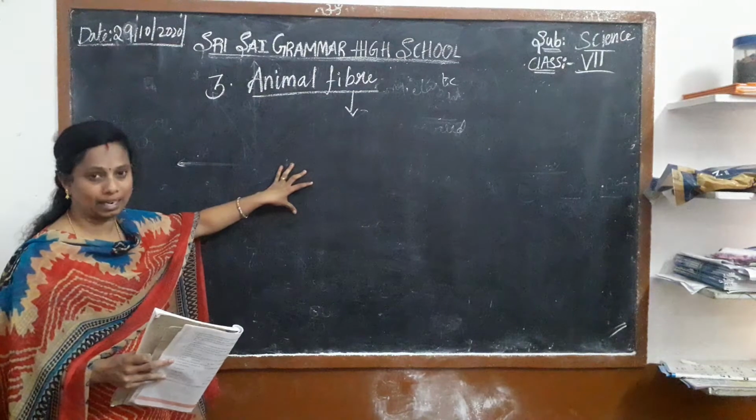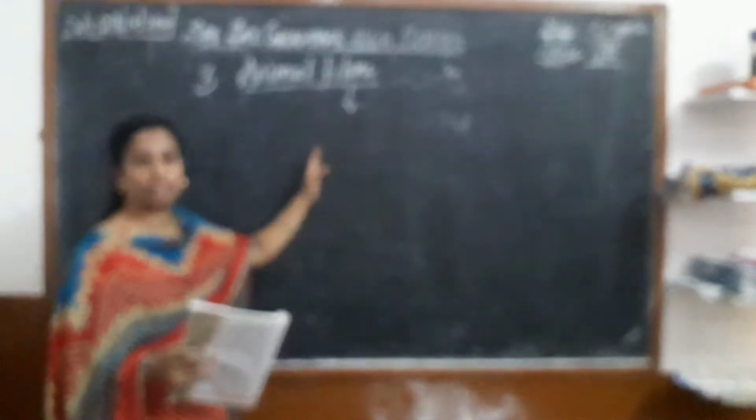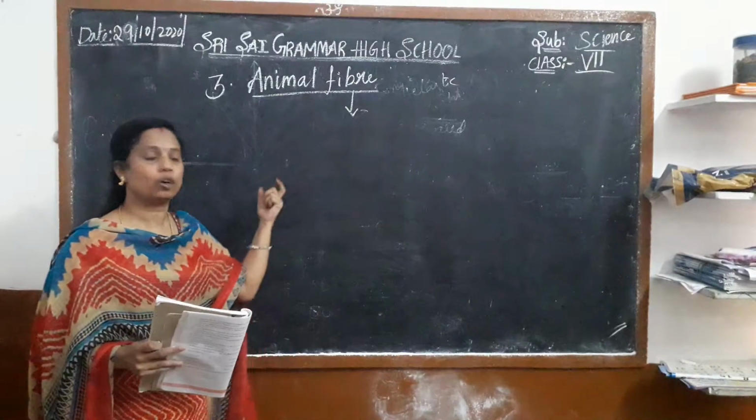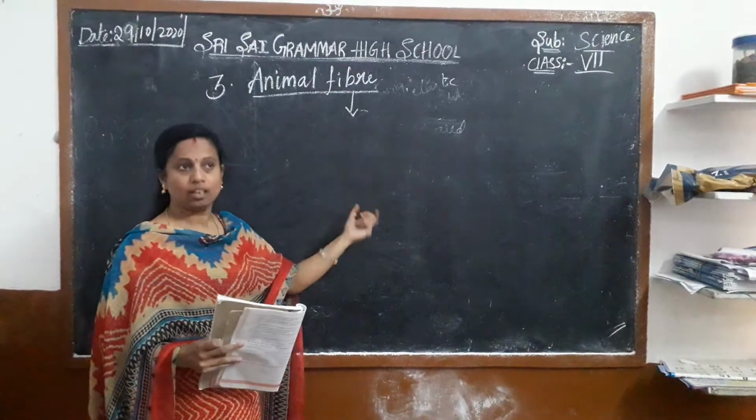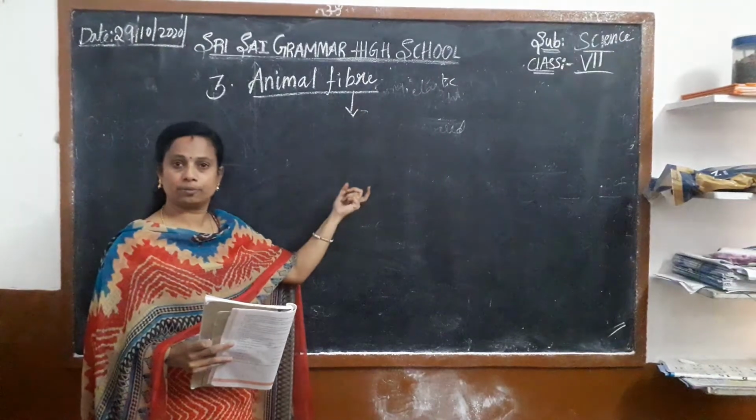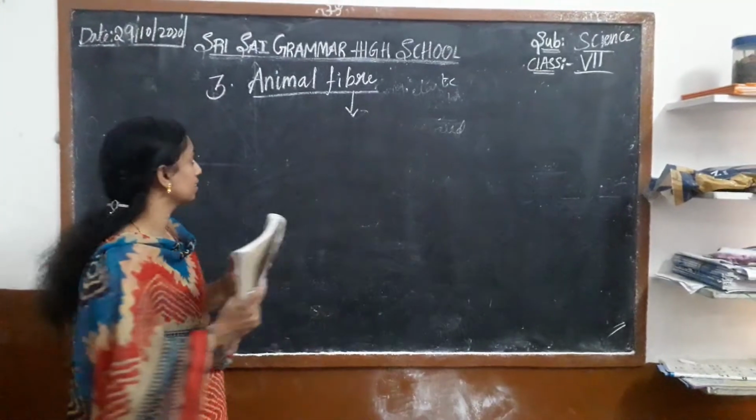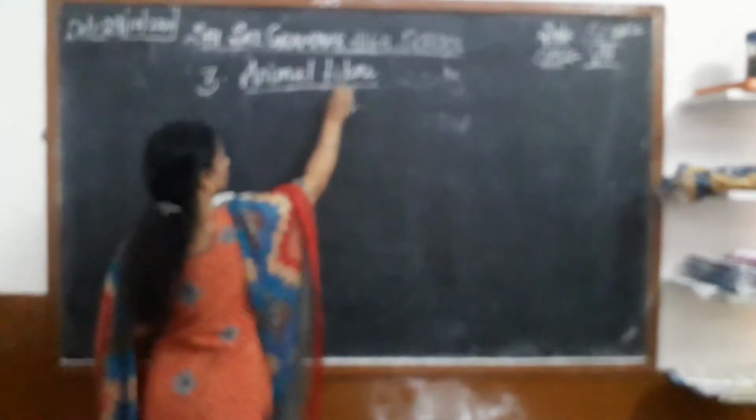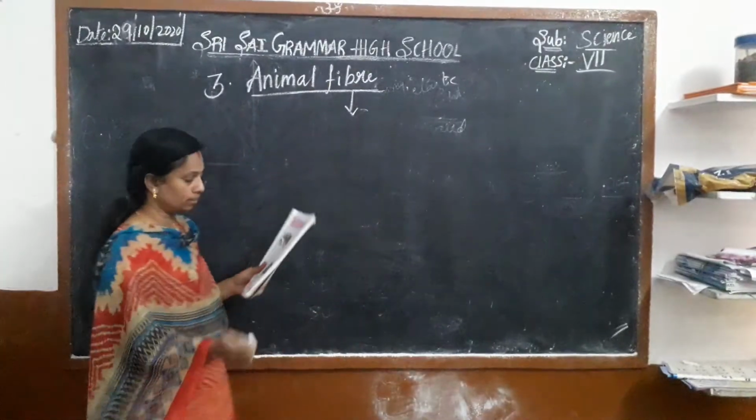You already have learned about the plants, the cotton and how they are getting the fibers from the cotton plant and the jute plant. How they take the fibers from the plants, we learned in the sixth. Now in the seventh class we are going to learn about the animal fiber.